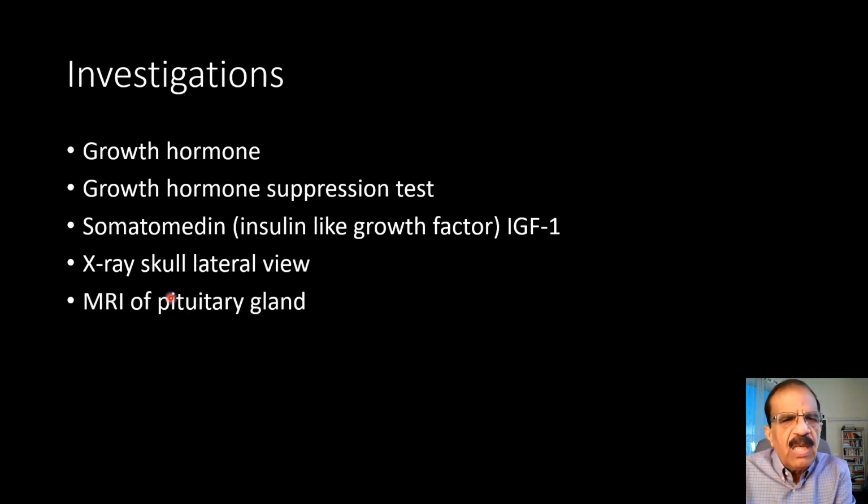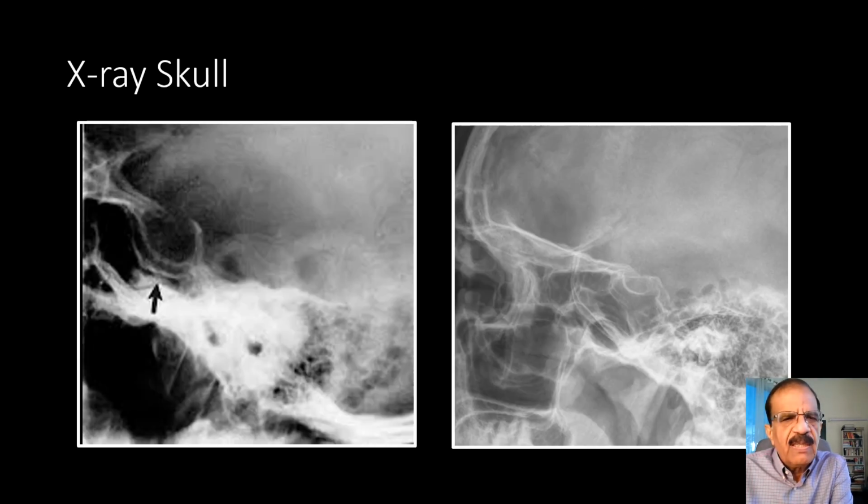MRI of the pituitary gland, of course, the most sensitive imaging test is MRI, and if we suspect an adenoma in the pituitary gland, we order MRI. But for students, I think it is important to mention to the radiologist what you are suspecting. Just a routine MRI of brain would not pick up pituitary tumors. So you have to specify in the request form that you are suspecting a pituitary adenoma, and if possible, you may also indicate what kind of pituitary adenoma, so that the radiologist gives you the right imaging.